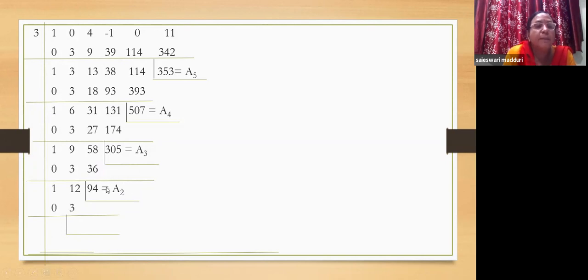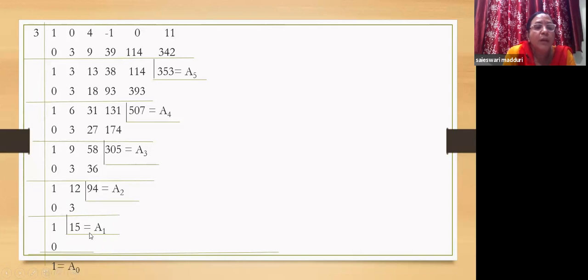Now again, on repeating this process, we get 1 under 1, we put 0. 1 plus 0 is 1. 1 into 3, 3. 12 plus 3 is 15, and 15 is a1. Now the last thing that we do is again put 0 under the first quotient, and 1 plus 0 gives us 1, which is a0.